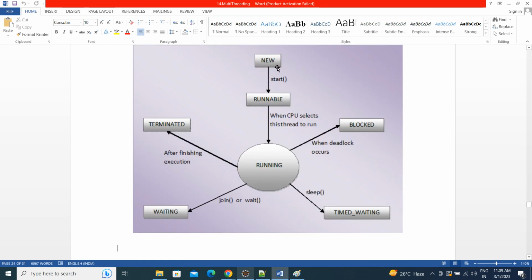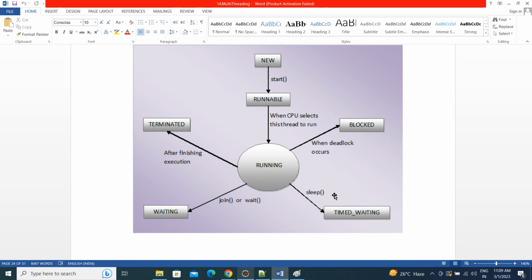This is an example diagram. New is the starting mode. Next, if you call the start method, it will be in the running mode. Now blocked: when a deadlock occurs, it will be in the blocked state, waiting for the other thread. And timed waiting means sleeping for some time. We are giving a sleep with some time.